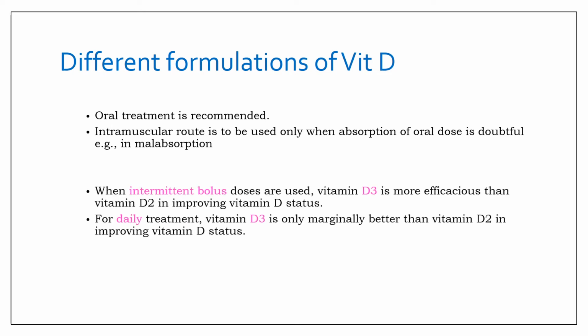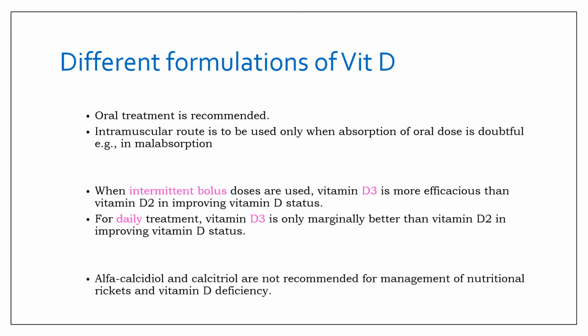So when intermittent bolus doses are used in infants, and in children more than 1 year of age, then vitamin D3 is more efficacious than D2 in improving the vitamin D status. That is, the animal source is more useful. And for daily treatment, vitamin D3 is only marginally better than D2 in improving vitamin D status. Also, alpha calcidiol and calcitriol are not recommended for the management of nutritional rickets.